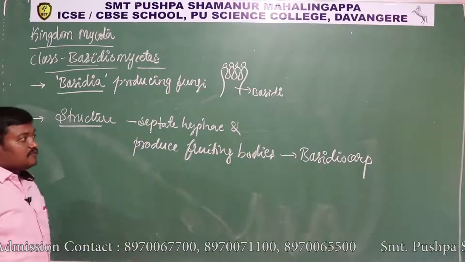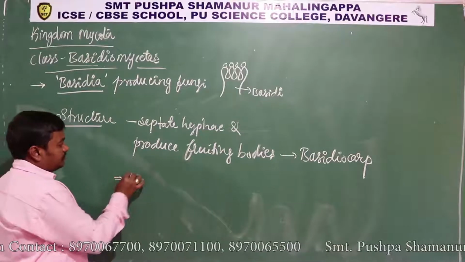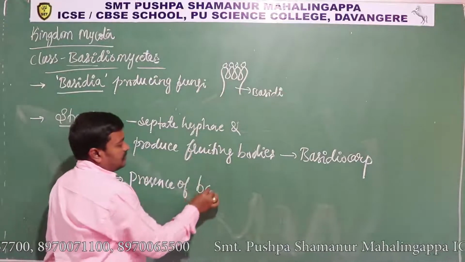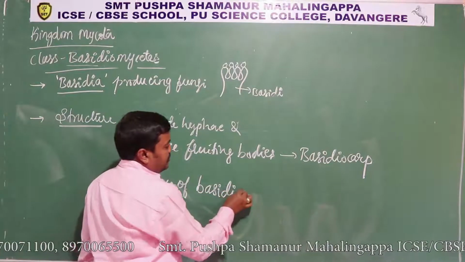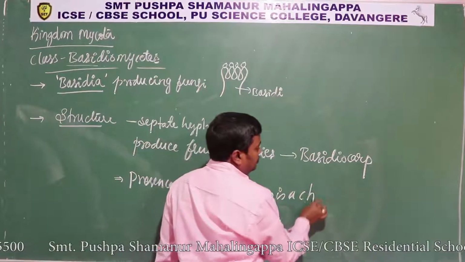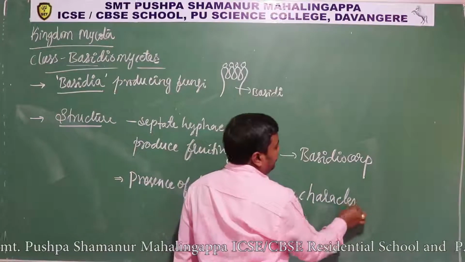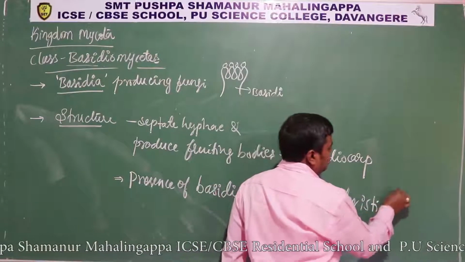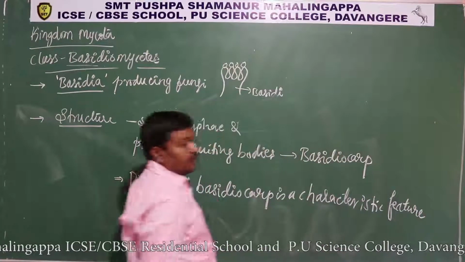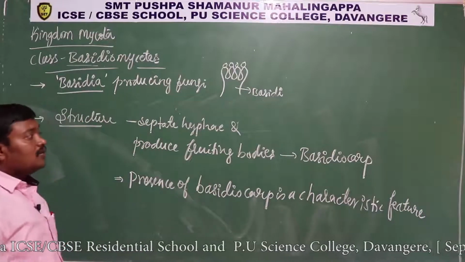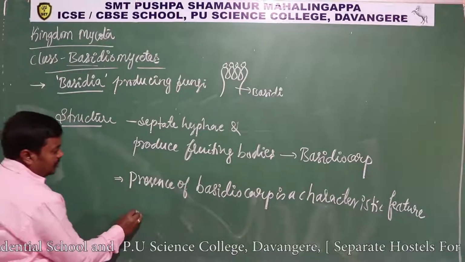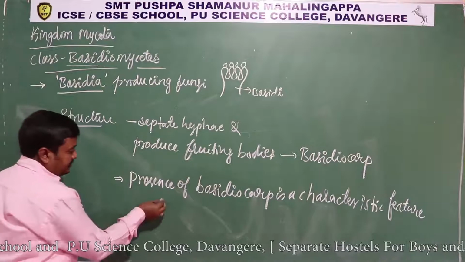So the presence of this basidiocarp is a characteristic feature of this class Basidiomycete. How it looks, we can discuss during sexual reproduction. In a simple form I can tell how it is.